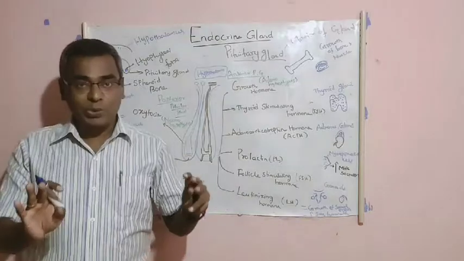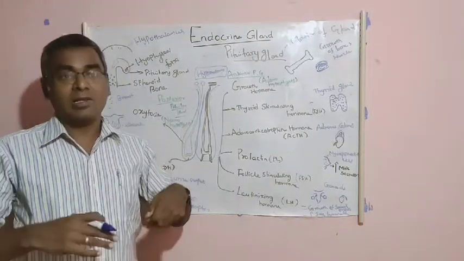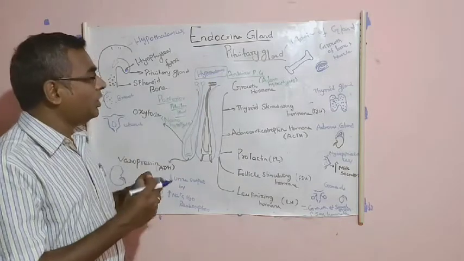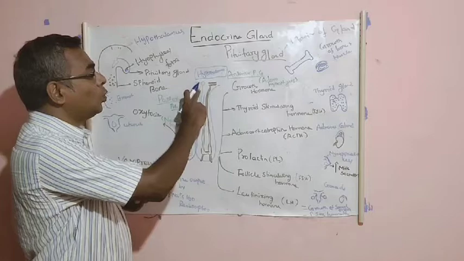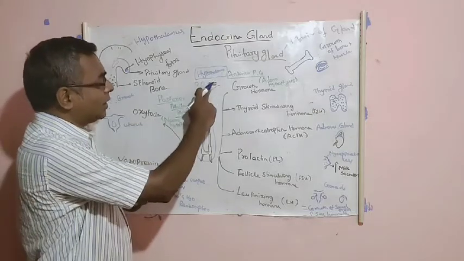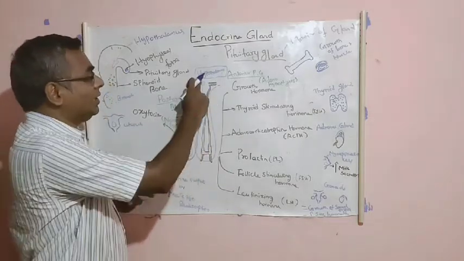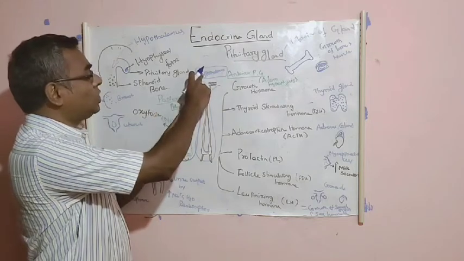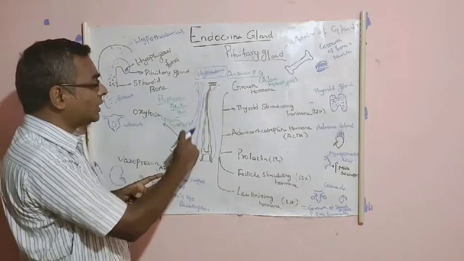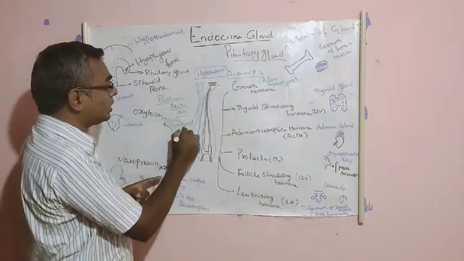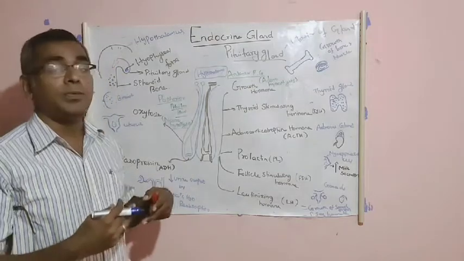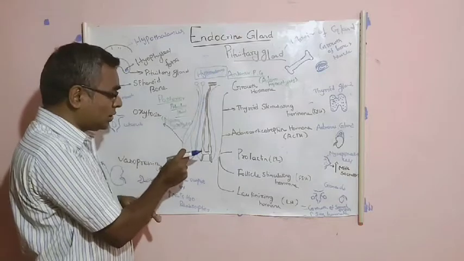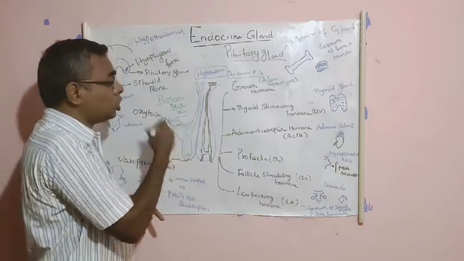We call the pituitary the master of glands, but the secretion of the pituitary gland is controlled by the hypothalamus. How is it controlled? By two mechanisms. One is through the nervous mechanism and the second one is through the blood vessels. See here, the hypothalamus controls the secretion of the posterior pituitary gland through nerves. That's why this gland is otherwise called the neurohypophysis, because the hypothalamus controls the secretion of the posterior pituitary gland through nerves.